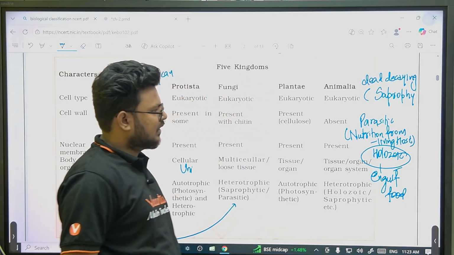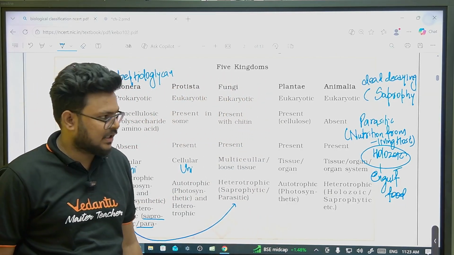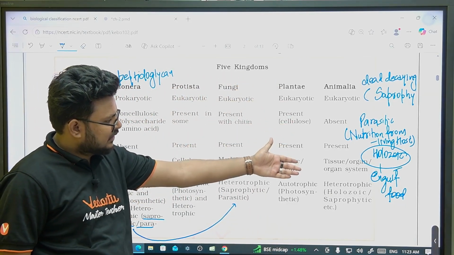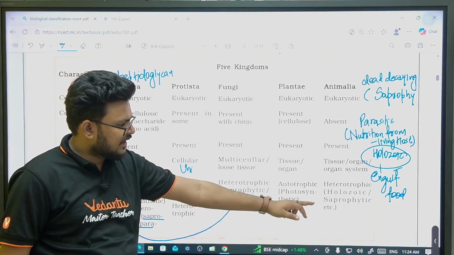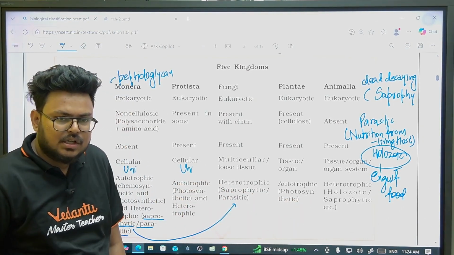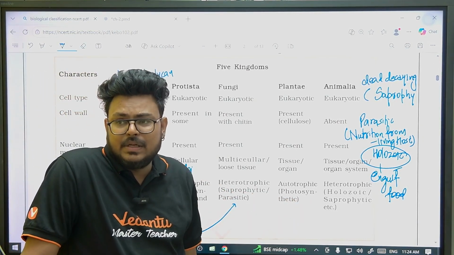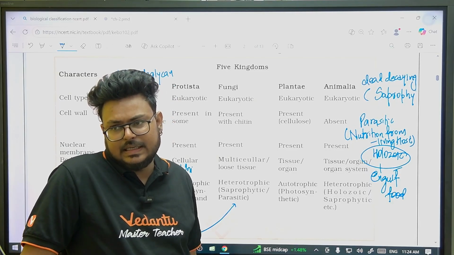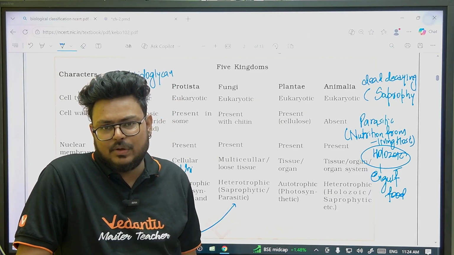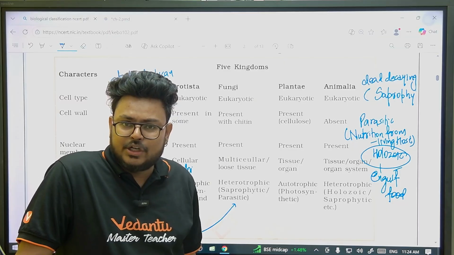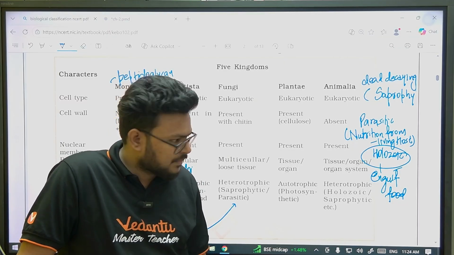What is very interesting in case of animalia, animals, is that there is a nutrition called saprophytic. So now you might be thinking that animals also show saprophytic mode of nutrition. Yes, a very basic and simple example you can take is the earthworm. Earthworm shows saprophytic mode of nutrition, right?